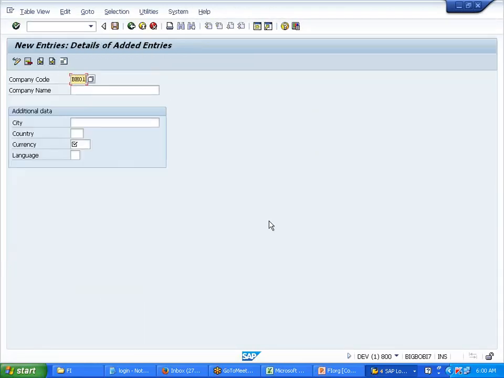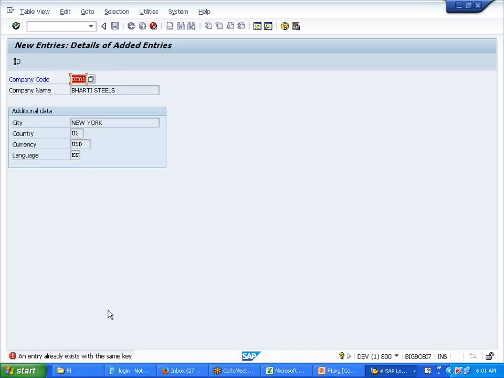What did we say we defined? BH01, right? That is what we decided, right? So here I'll say Bharti Steels, something like that. City, whatever city you give, New York. Country. Currency. This is very clear, right? Currency goes with the country. You cannot use anything else. So again, I need to save it. So I'm saving it.